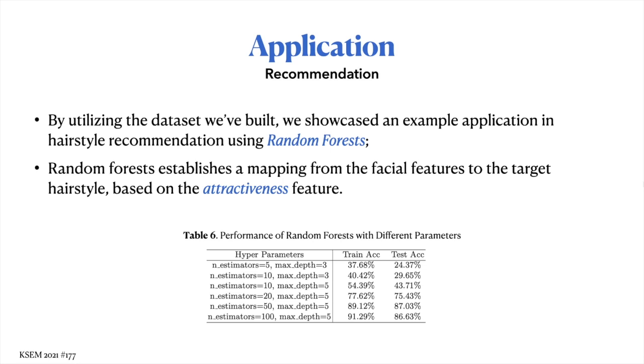Such good matches are then fed into the random forest as training data. We fine-tune the hyperparameters of the random forest and ended up with 50 decision trees in the forest, each of max depth 5. The accuracy of the model is quite promising at around 90% on the test set.